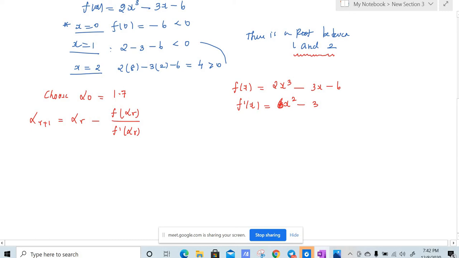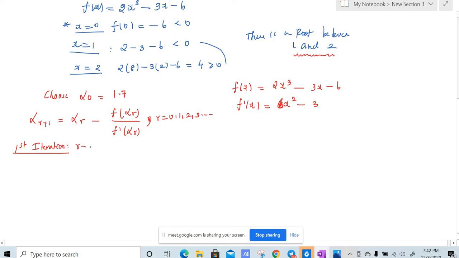So it will be 3x square and 6x square minus 3. So 6x square minus 3 is our f dash of x. Now we will go on to first iteration. For first iteration, you have to run r to be equal to 0, 1, 2, 3 and so on until you get 2 successive iterations with the same answer after 4 decimal places.